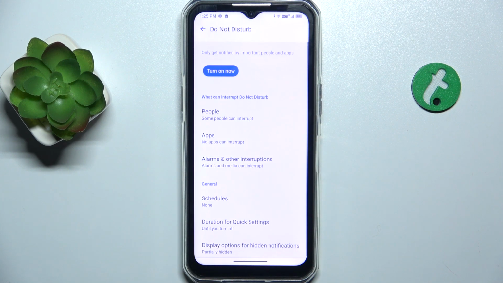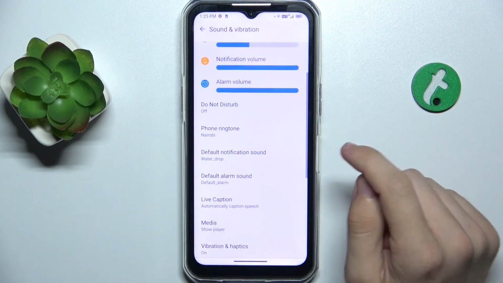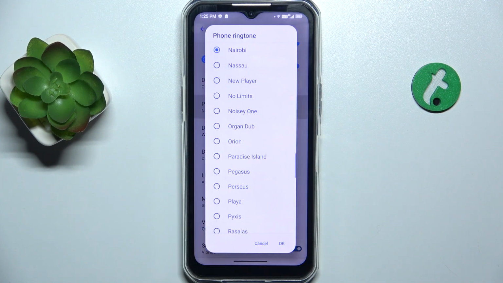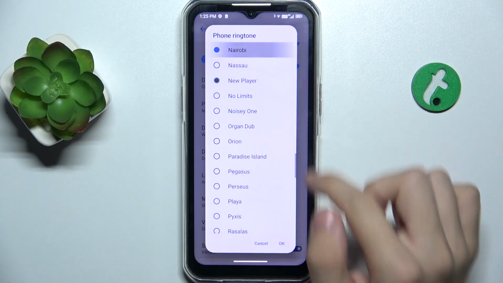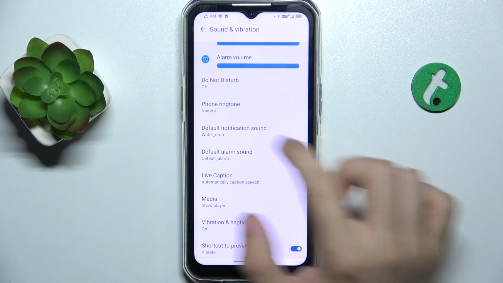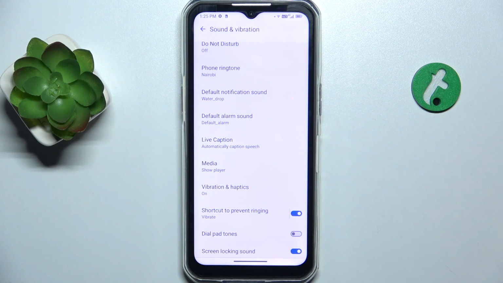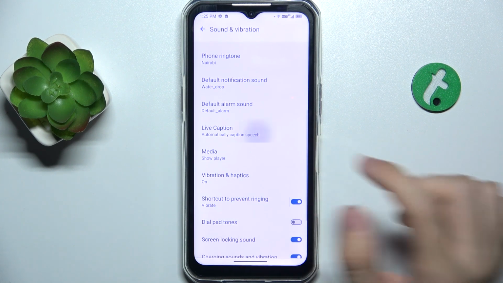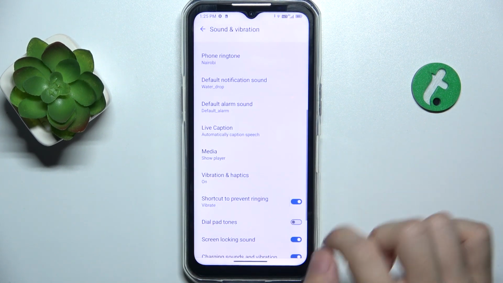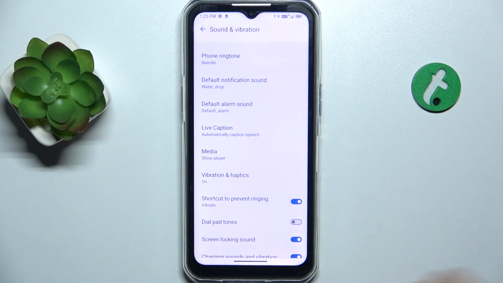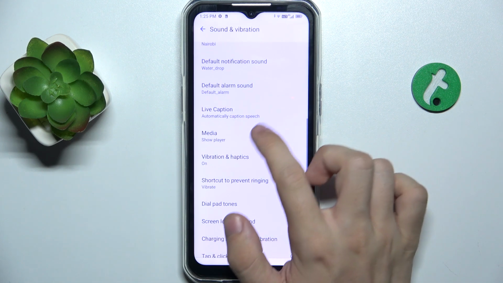Then you can go to Do Not Disturb, to silence notifications, phone ringtone to choose a ringtone for your phone, default notification sound, default alarm sound, and you can enable live caption to automatically caption speech.